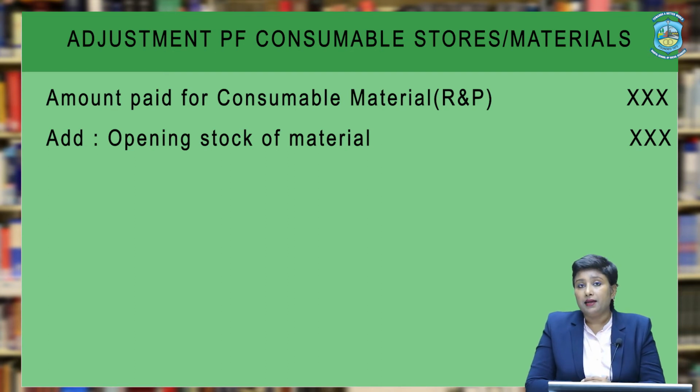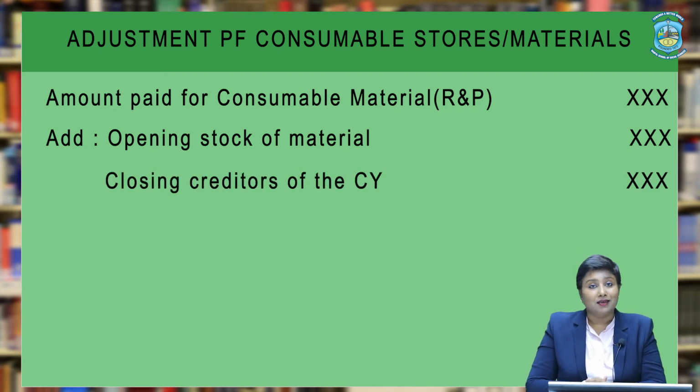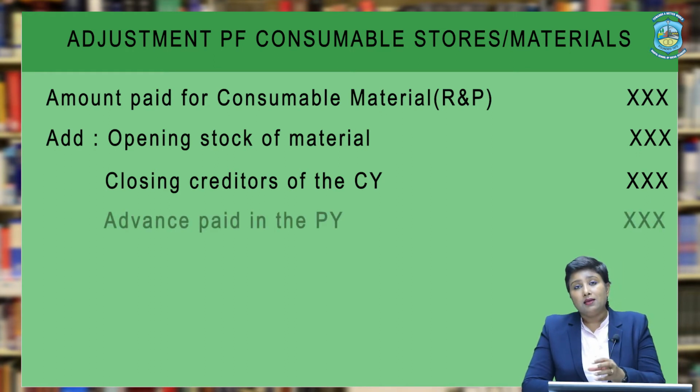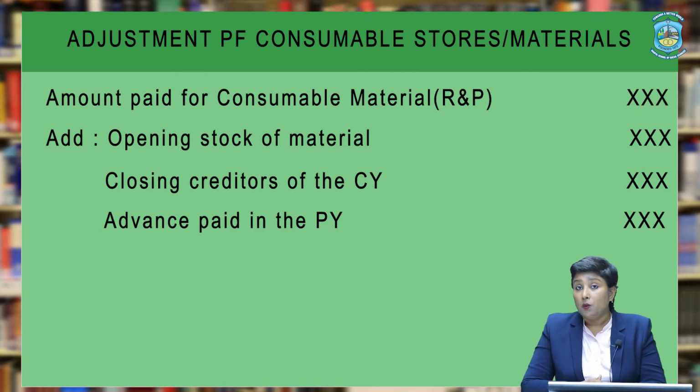The second thing to be added is the closing creditors of the current year. Now, the closing creditors of the current year means that some purchases have been done for the material during the current year, but on credit. But even if the material has been purchased on credit, it belongs to the current year and therefore will be added in the current year's expense. One more thing is to be added, and that is the advance paid in the previous year. Well, any advance paid for the material to the suppliers of the material belongs to the current year and therefore must be added in the current year's expense.